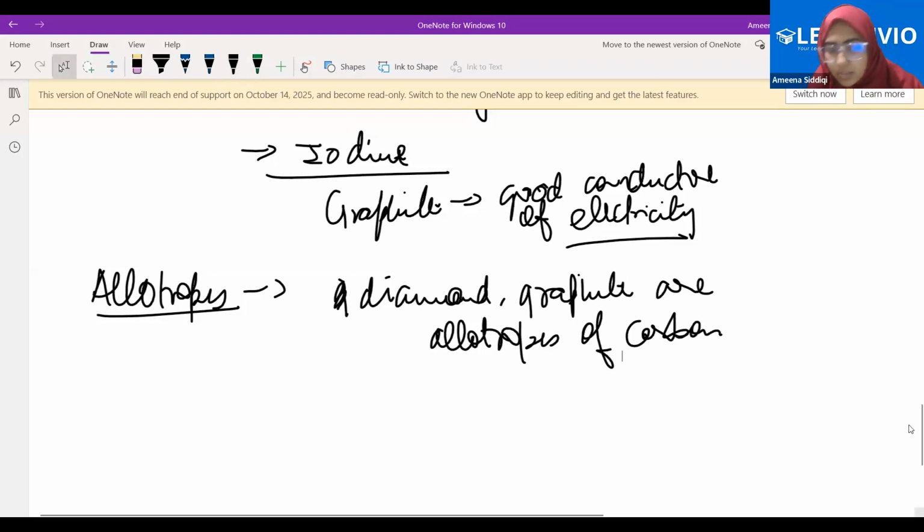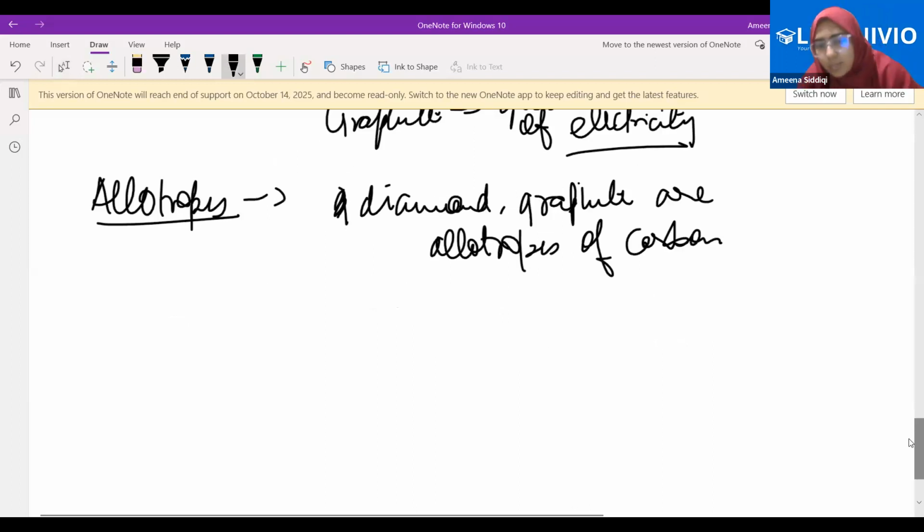Let's quickly understand what this is. Both diamond and graphite are made up of carbon atoms, right? And both of them are solid. So allotropes basically mean different structures but in the same state, made up of the same atom. They are allotropes of each other of carbon.